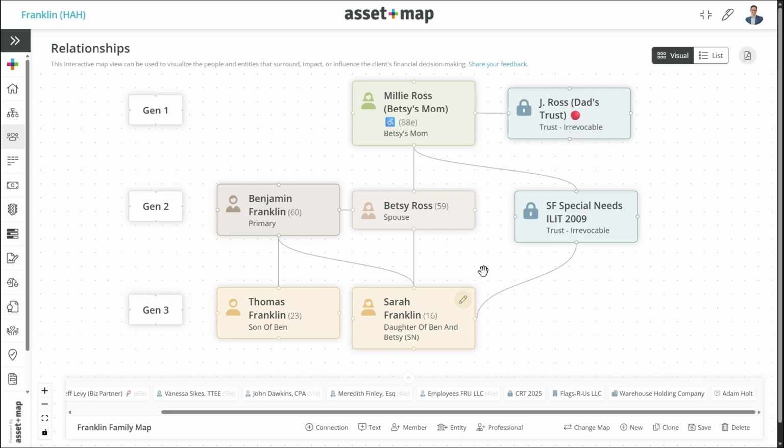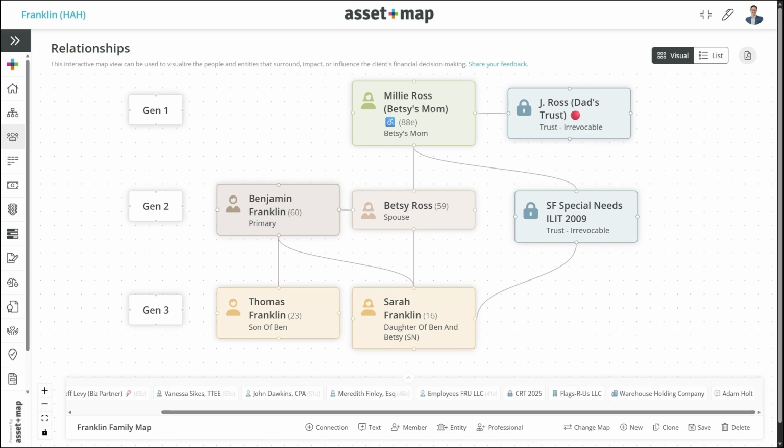Notice it looks very similar to what I just showed you. I just added the special needs trust because it turns out Sarah also has special needs. And there's some things I need to think about. Where would I use this in an advisory conversation when this is on the screen? Well, if you're already knowledgeable about financial services, you know that there's a lot of things that need to happen when you have complexity such as that, which you're seeing here.